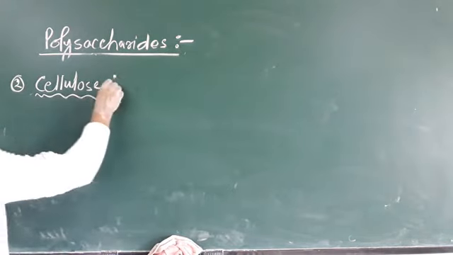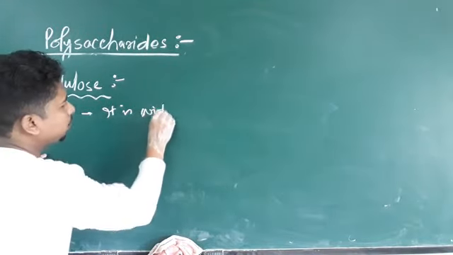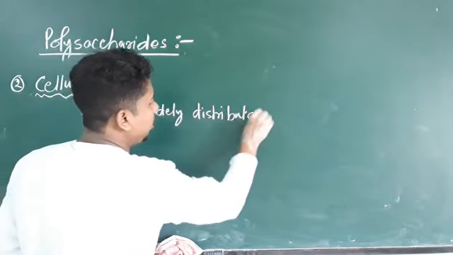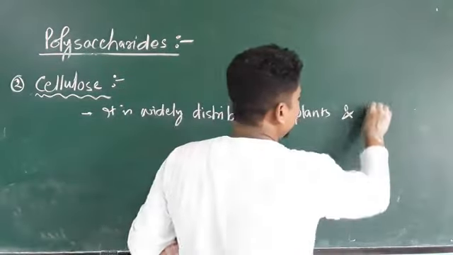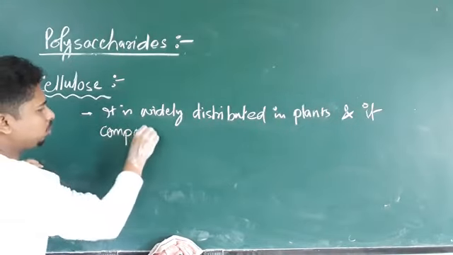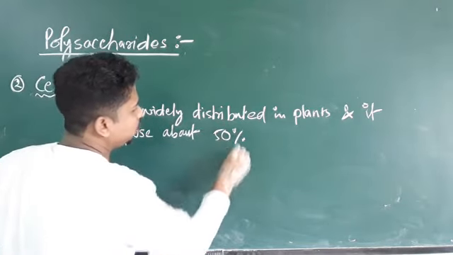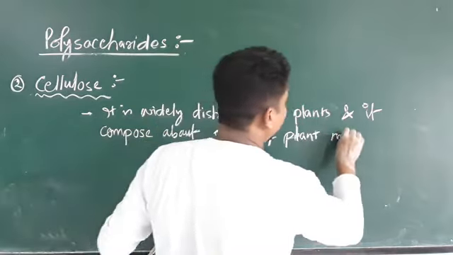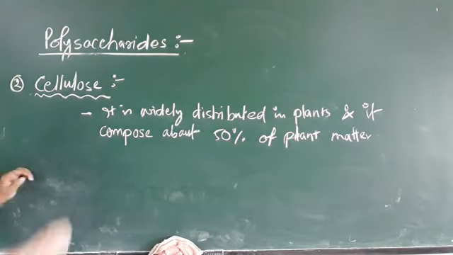Cellulose is widely distributed in plants, and it composes about 50% of plant matter.